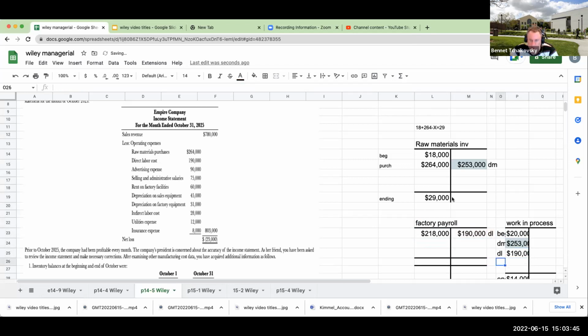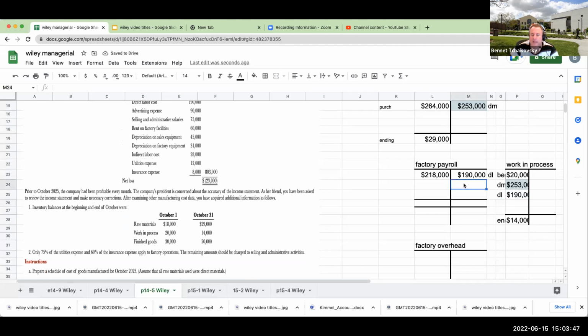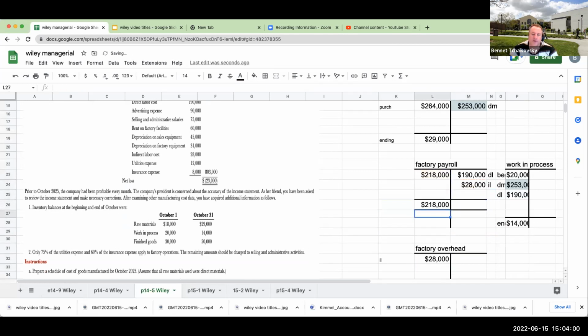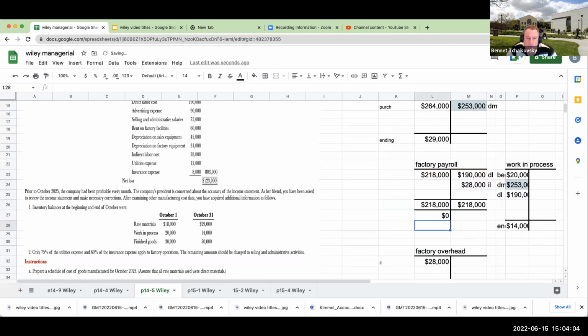The indirect labor of 28,000 is going over to my factory overhead. Why is that important? It's because factory payroll and factory overhead have to have a zero balance.